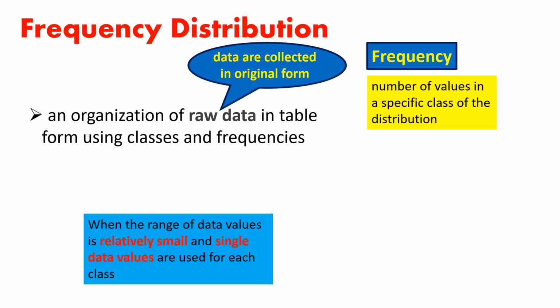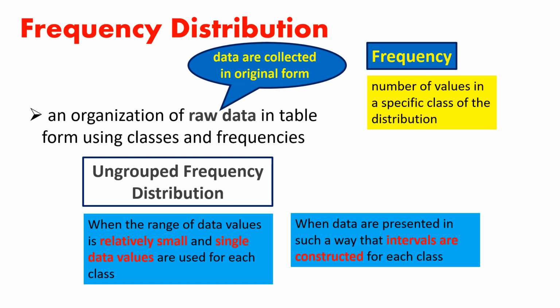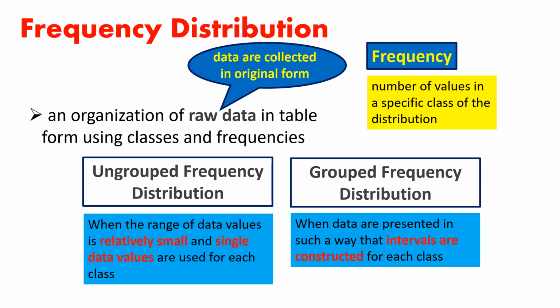When the range of data values is relatively small, a frequency distribution can be constructed using single data values for each class. This type of distribution is called ungrouped frequency distribution. When data are presented in such a way that intervals are constructed for each class, it is called a grouped frequency distribution.